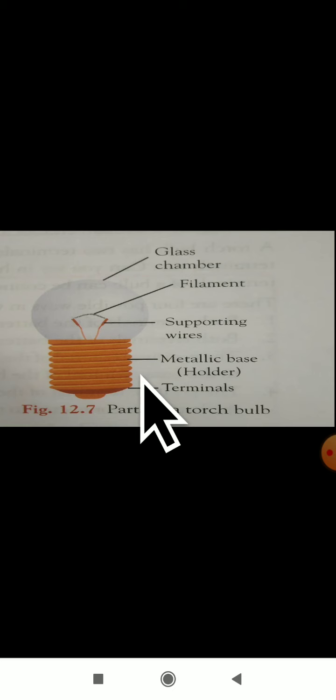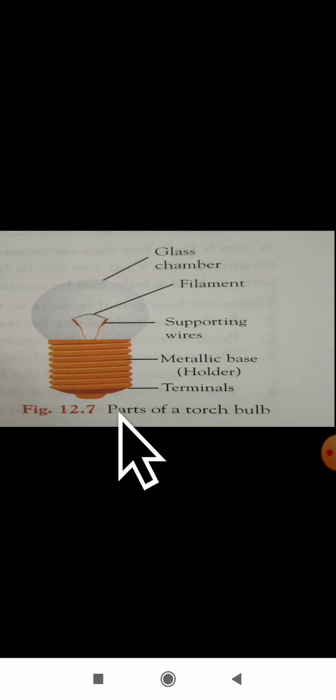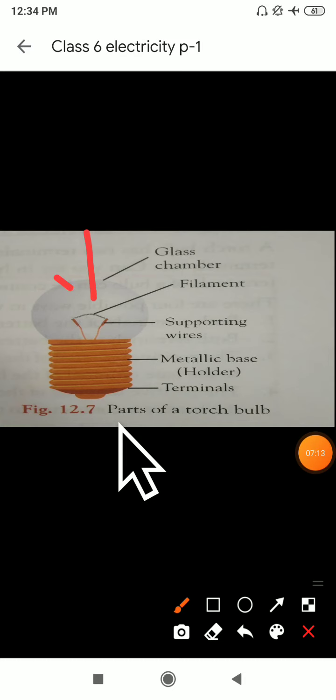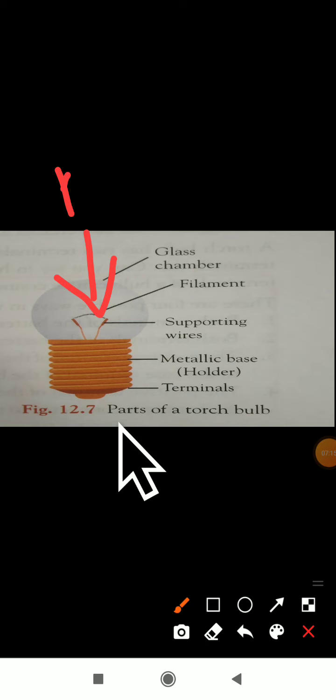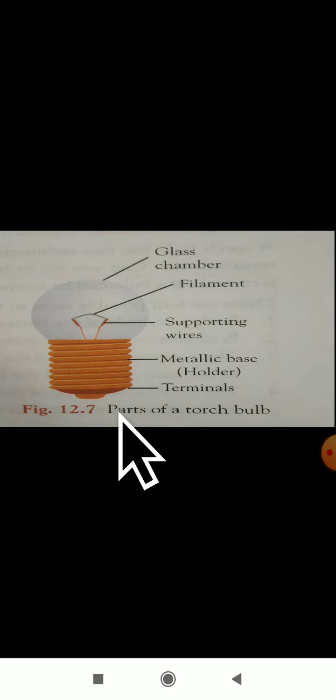But nowadays we are getting a modern electric bulb. But in that modern electric bulb, which gases will they fill here? They will fill argon and nitrogen. Why are they filling argon and nitrogen gas in the modern electric bulb? Why, dear students? Can you guess why the modern electric bulbs have argon and nitrogen gas?